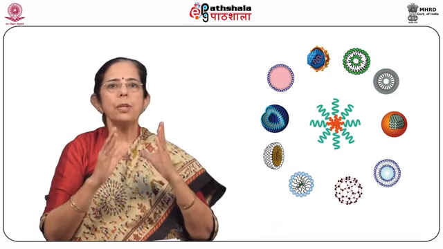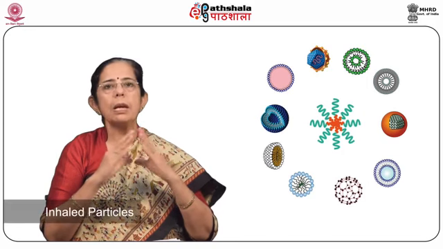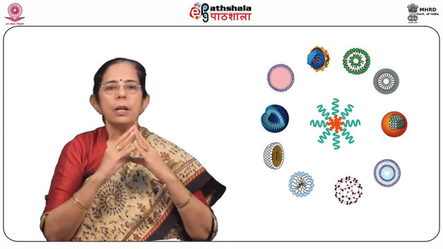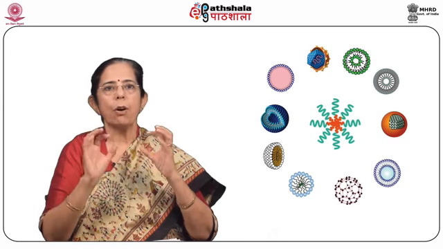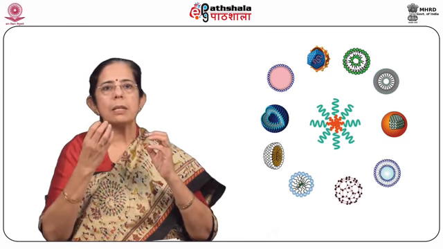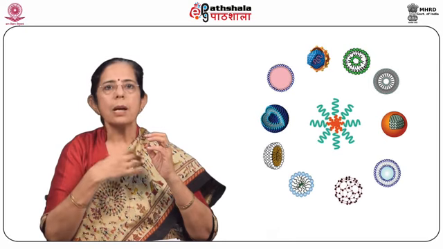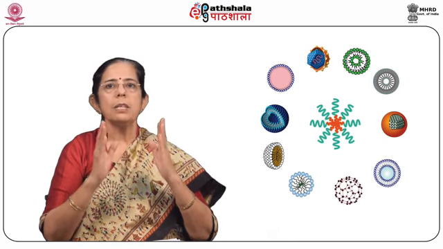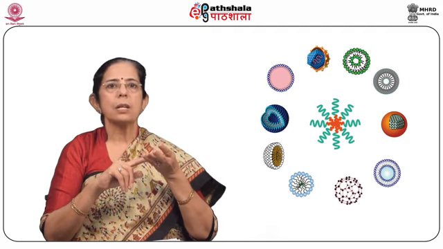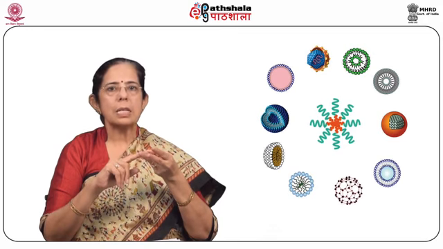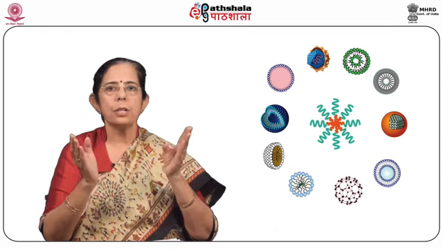Coming to the measurement of deposition of inhaled particles. In order to mimic the deposition mechanism of inhaled particles on the lung airways, various impactors such as twin-stage impinger, multi-stage liquid impinger, and Andersen cascade impactor are used.